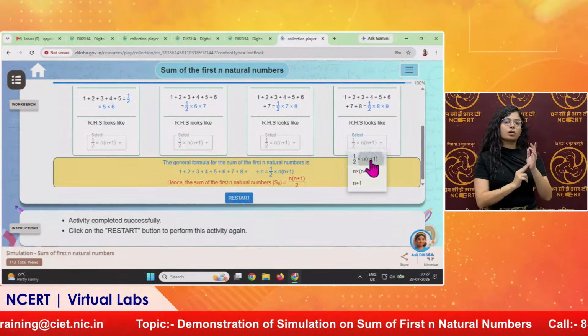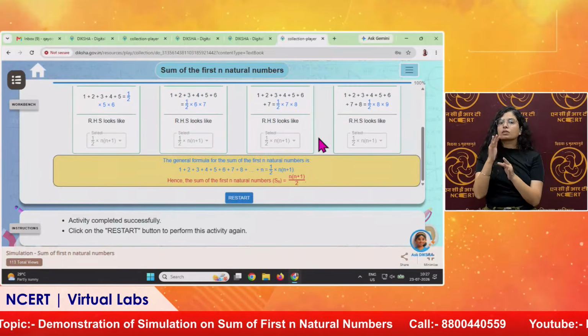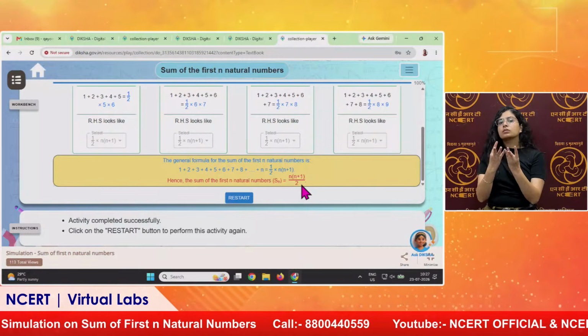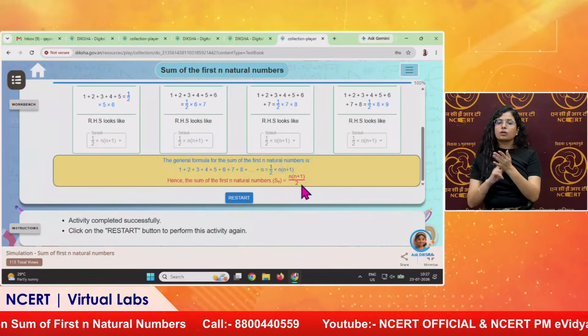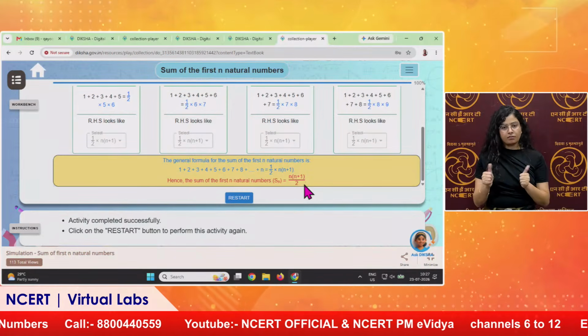So in all these 4 cases, we have seen that the sum of first n natural numbers is n into n plus 1 divided by 2. In this way we have completed this activity. Okay, and here we got the formula that we are talking about.